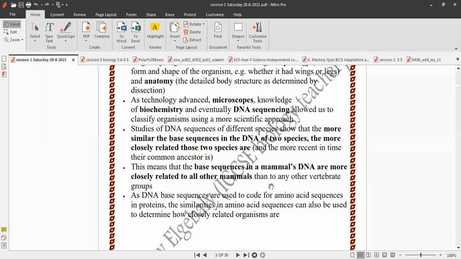As DNA base sequences are used to code for amino acid sequences in proteins, the similarities in amino acid sequences can also be used to determine how closely related organisms are.